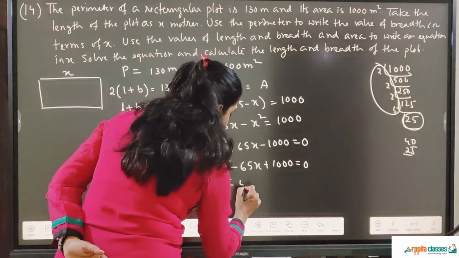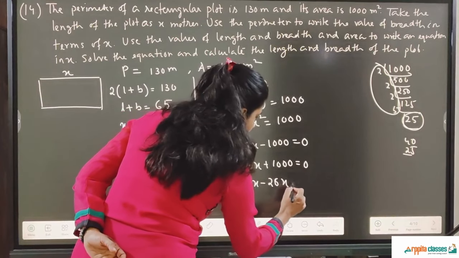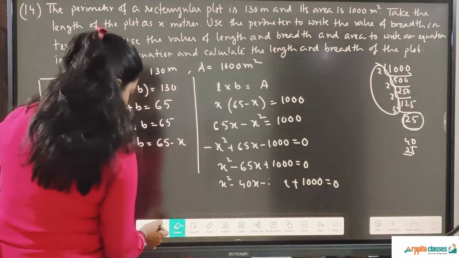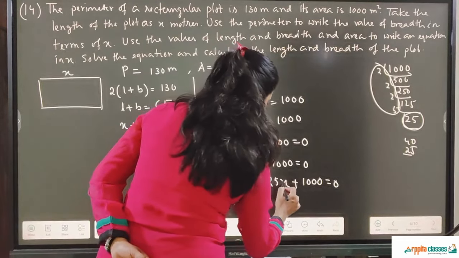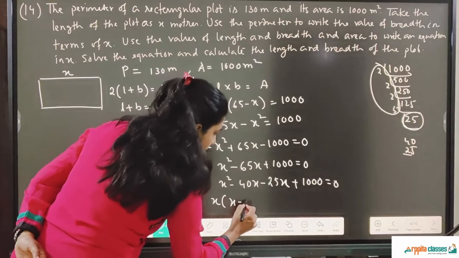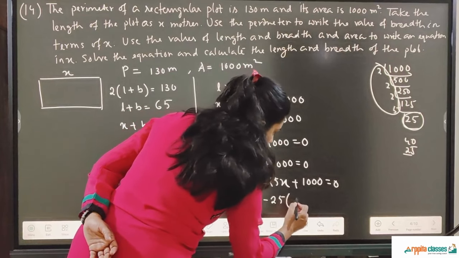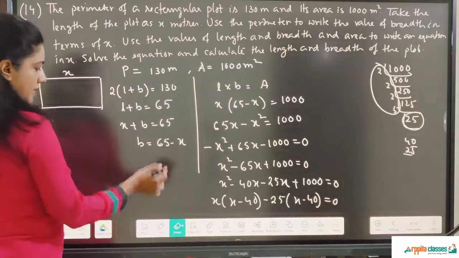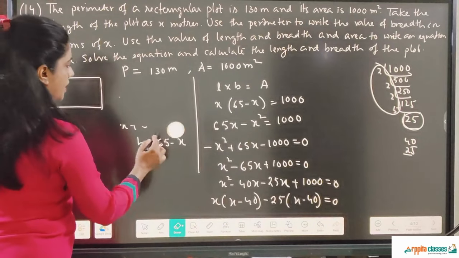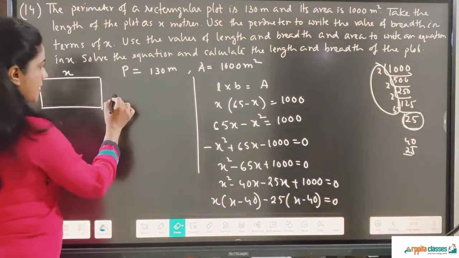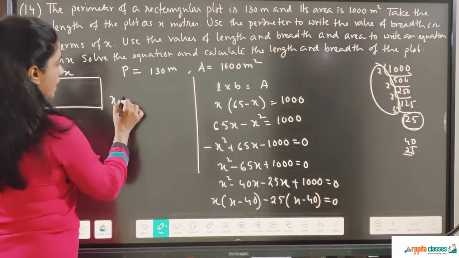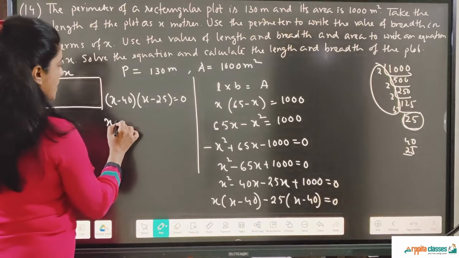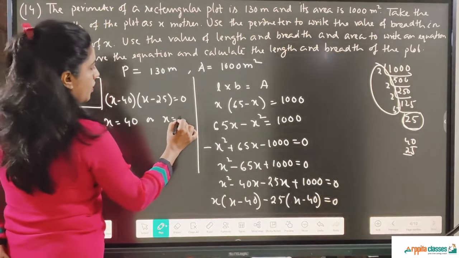So x square minus 40x minus 25x plus 1000 equal to 0. I'll just write it properly. Now from here x is common, x minus 40, minus 25 common, x minus 40 equal to 0. So there are two factors, one is x minus 40 and the other one is x minus 25 equal to 0. So x is equal to either 40 or x is equal to 25.